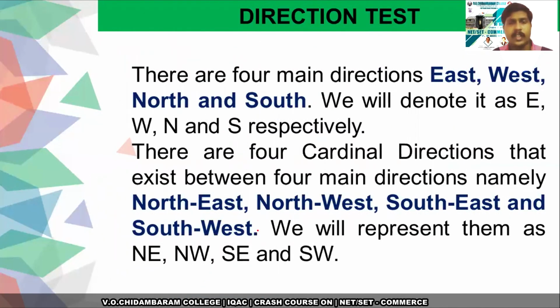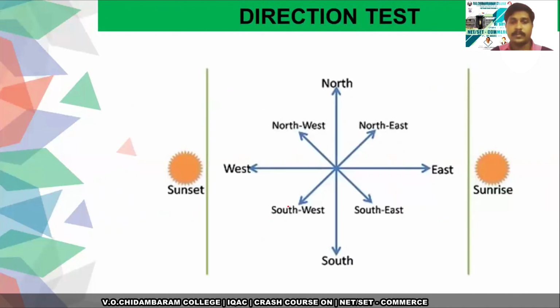Next, we are moving to the direction test. So there are 8 directions. Of those 8, 4 are main directions, which are east, west, north and south. And the other 4 are called cardinal directions, that is at 45 degrees: northeast, northwest, southeast and southwest. And this is the pictorial representation of those 8 directions. The difference between two main directions will be 90 degrees, and the difference between one cardinal direction and a main direction will be 45 degrees.